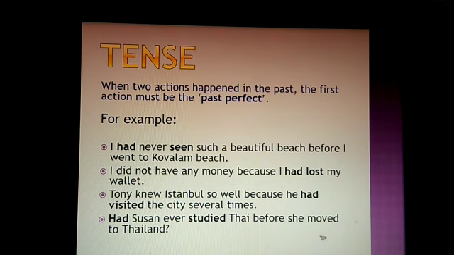Okay, so "had seen" is the first action. Then, I did not have any money because I had lost my wallet. Had lost is the first action. Then, Tony knew Istanbul so well because he had visited the city several times. Had visited, first action. So he knew the place very well. You see, had Susan ever studied Thai before she moved to Thailand? So this also, had studied is the first action.